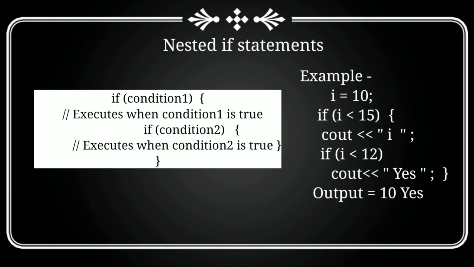In our example, the initial value of i is 10. So it's checking condition 1. Is 10 smaller than 15? Yes. It entered into the block. It executed the statement cout i and we got 10 in our output. Then it will check the second condition. Is 10 smaller than 12? Yes. Condition 2 is also true and we got yes in our output.